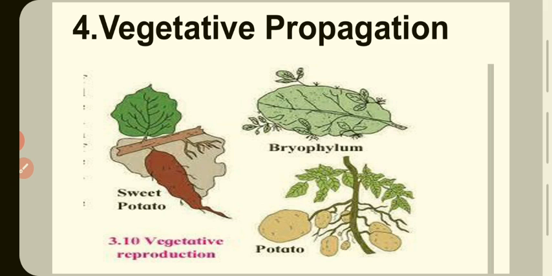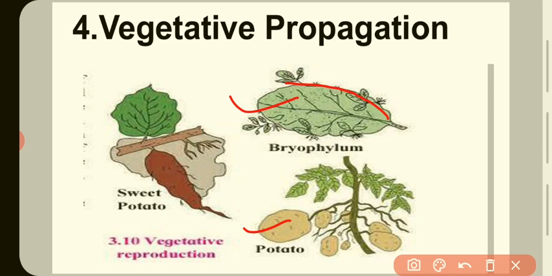Potato, reproduction from eyes on a tuber. Bryophyllum, this is the leaf of a bryophyllum, with buds on the margin of the leaf.